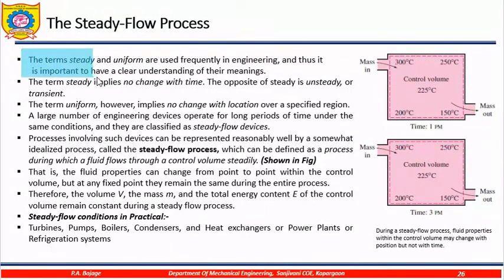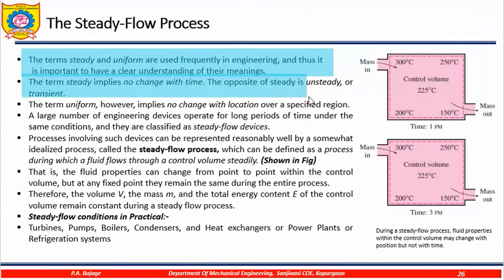So, the terms steady and uniform are usually used in the engineering practice many a times. The term steady implies no change with time. The opposite of steady is unsteady. In simple words, all the properties of the system do not change with time. The term uniform, however, implies no change in the location of the specified region.